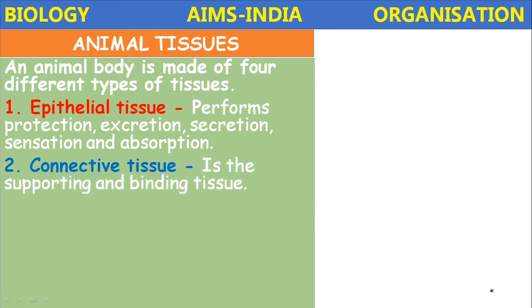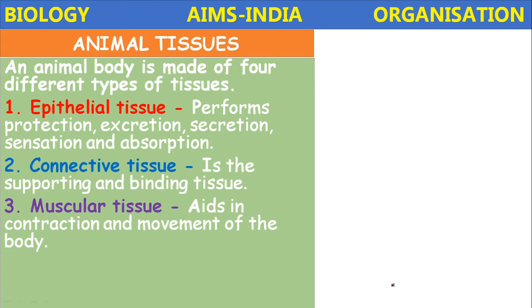The connective tissue is the bulk forming tissue in animals. It is the supporting and binding tissue. It also performs a variety of functions depending upon the location and structure. The muscular tissue aids in the contraction and movement of the body by means of a mechanism. Contraction and relaxation of the muscles help in performing different functions.